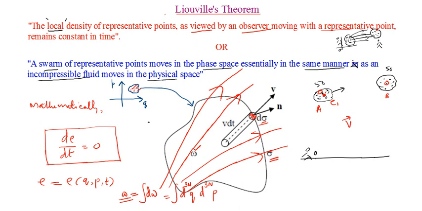So what will be the coordinates of the velocity vector? The coordinates of the velocity vector will be the coordinates of the phase space. What is that? That is qi dot and pi dot.